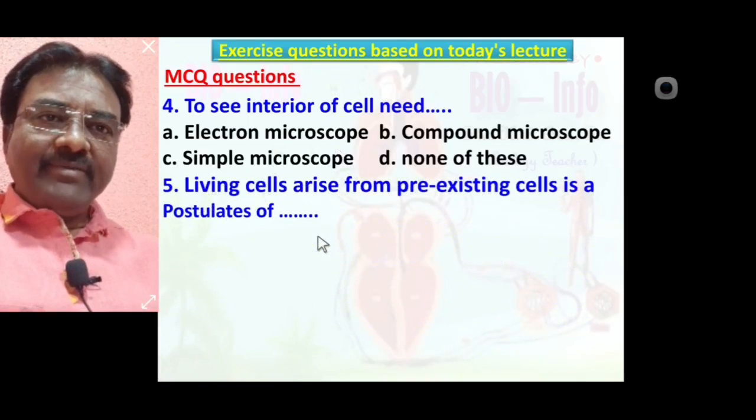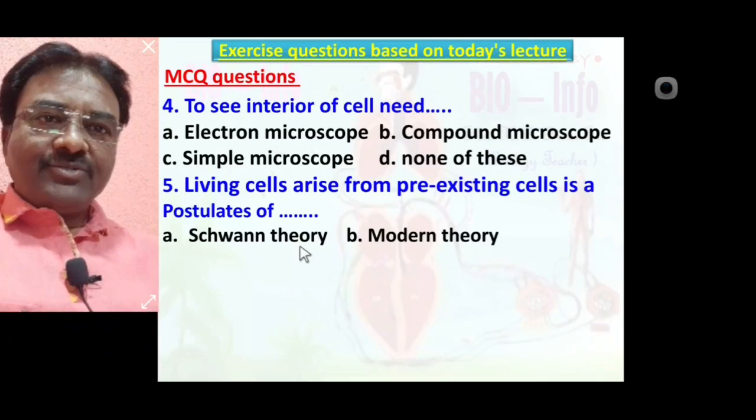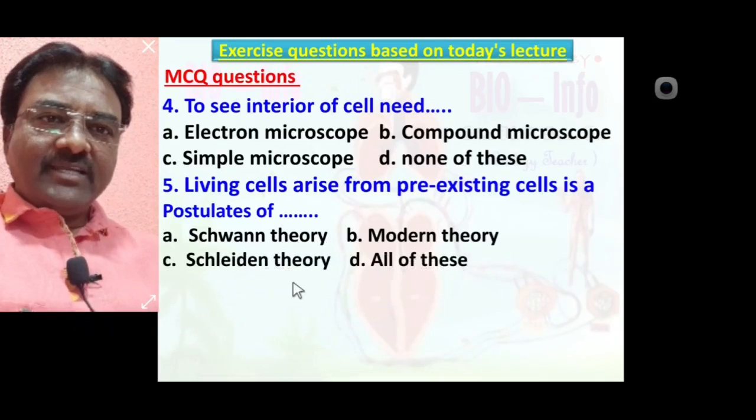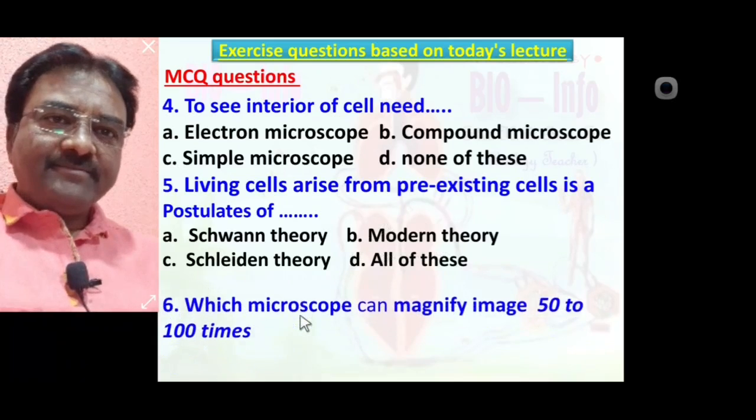Number 5, living cell arises from pre-existing cell is a postulate of Schwann theory, modern theory, Schleiden theory, all of this. Yes, the correct answer is modern theory. Under postulate, living cell arises from pre-existing cell, means correct option is B, modern theory.